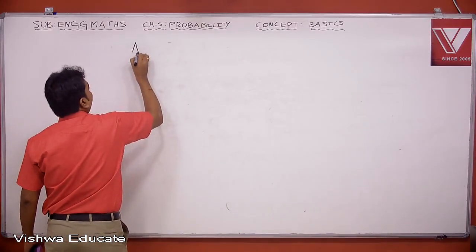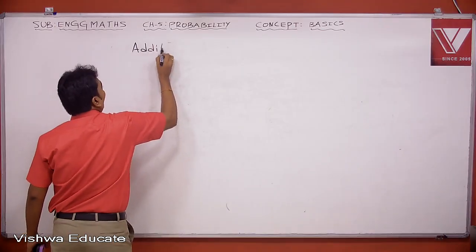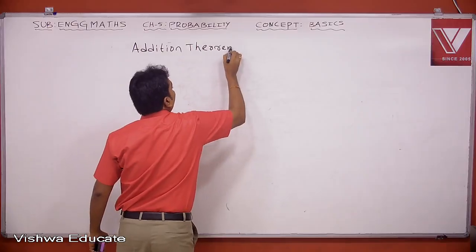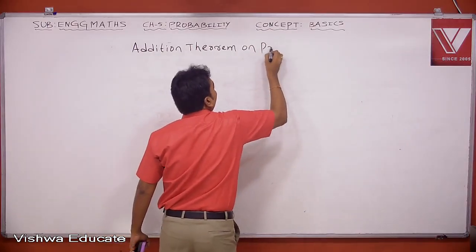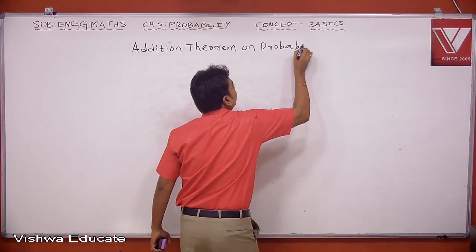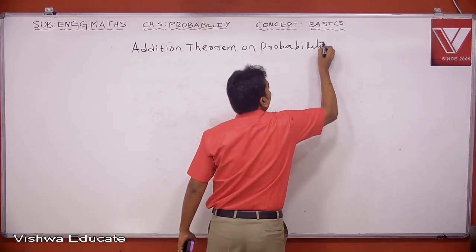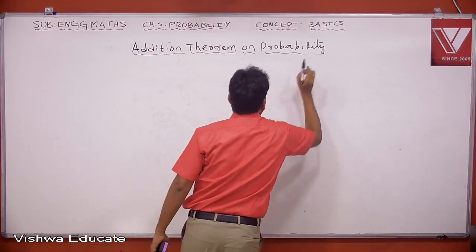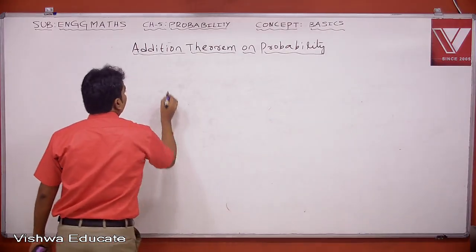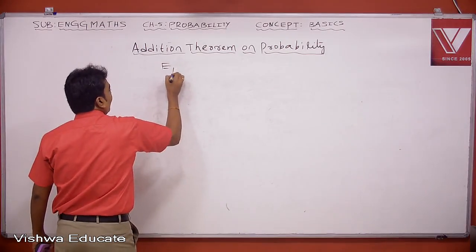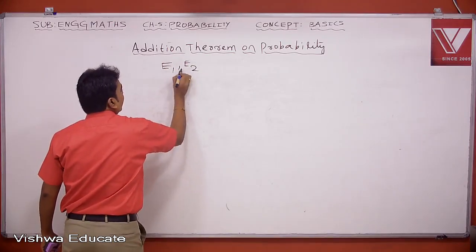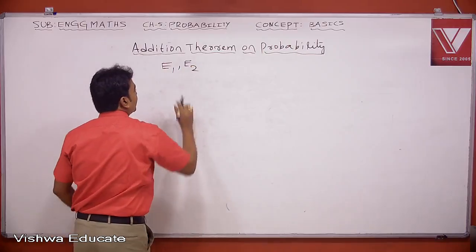Next concept, addition theorem on probability. Suppose E1, E2 are two events.